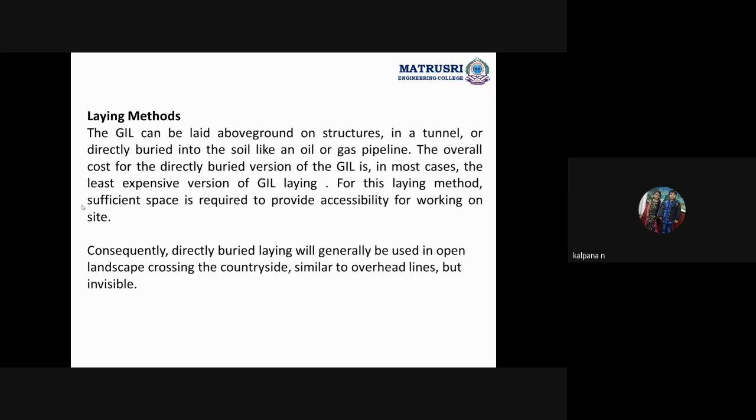In four ways we can install the gas insulated transmission lines. One is above ground, the second one is directly buried in the ground, the third one is placed in a tunnel, and the fourth one is vertically placed.